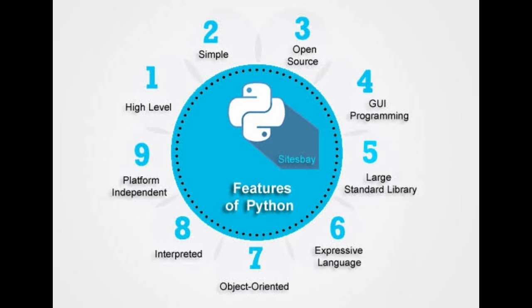Now some features of the Python programming language. It is simple, high level, open source, graphical user interface based programming language, with large standard libraries, an expressive language, object oriented, interpreted language and platform independent programming language. Now these features make it attractive.